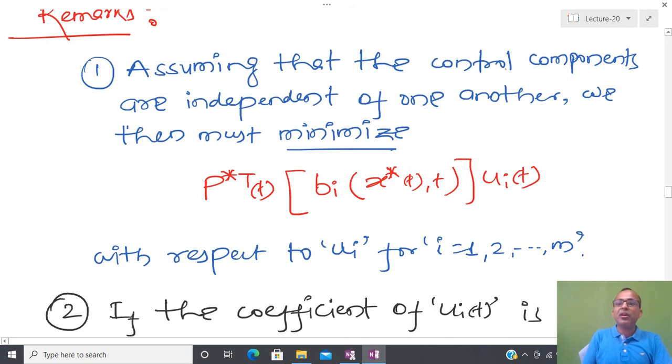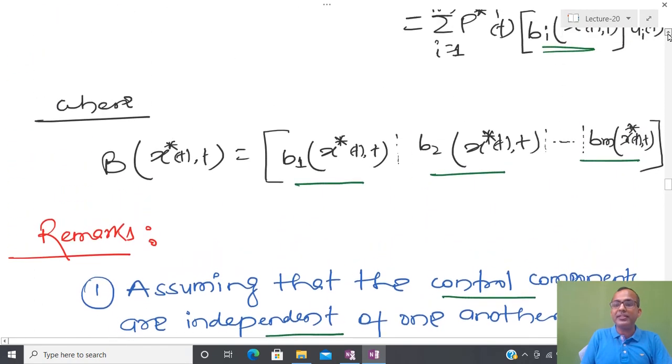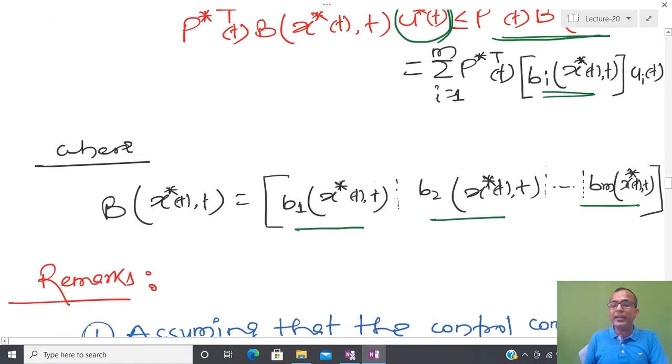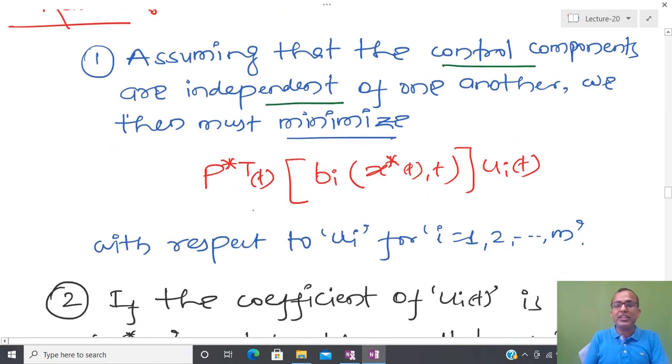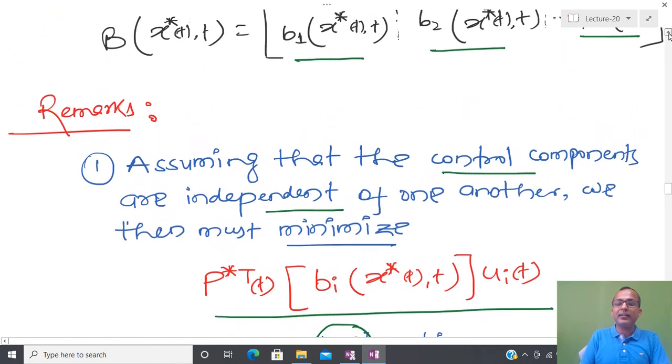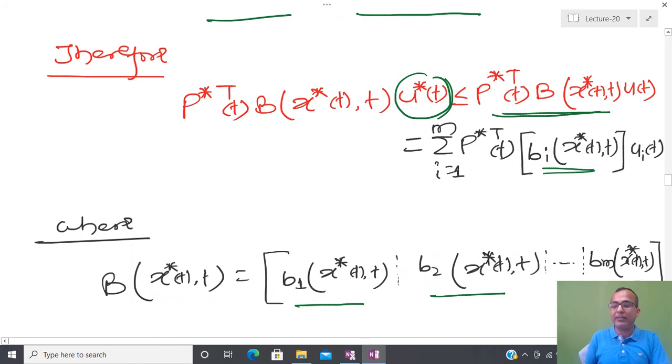First you can assume that all the control components we have assumed are independent, and if this relation is satisfied, it means that if this u star is going to minimize the Hamiltonian function, then this should be minimized with respect to u. So we have to select u such that this becomes minimal. From this particular inequality we can conclude that fact.